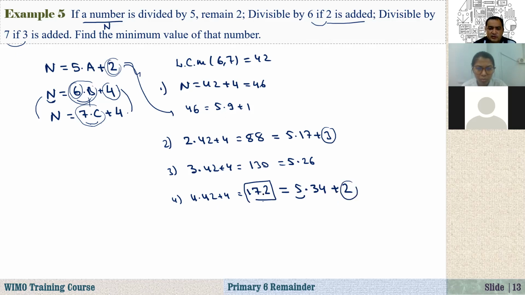If you divide 172 by 6, the remainder is 4. By 7, the remainder is 4. So the smallest number that, when divided by 5, leaves the remainder 2, when divided by 6 leaves the remainder 4, and divided by 7 leaves the remainder 4, is 172.